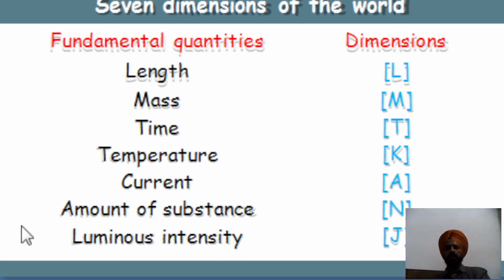Okay, then some dimensions of the world. Length is a fundamental quantity and its dimension is L. Mass has dimension M. Time is expressed as T, temperature as K, current as A, amount of substance as N, and luminous intensity as J. So these are the 7 dimensions of the world.